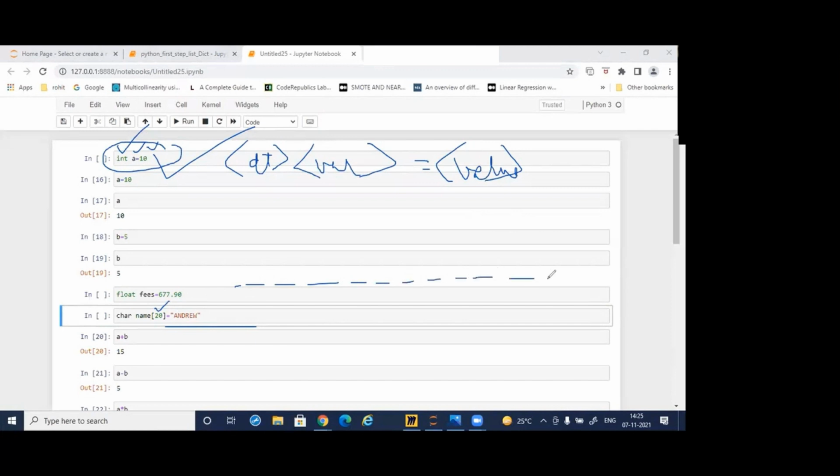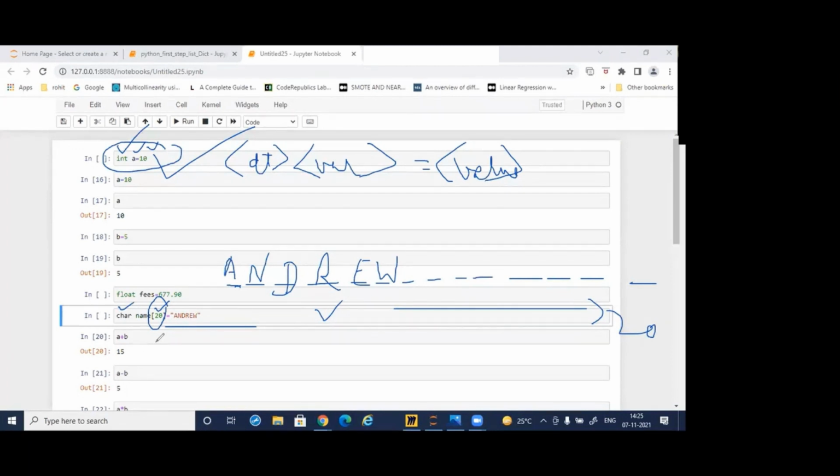7, 8, 9, 10, 11, 12, up to 20. 20 characters. 20 characters means bytes in memory. So A, N, D, R, E, W. And this name should not be more than 20 characters. This is the limit I'm providing. Okay. So this we had to do earlier when we were working in the days of C, C++, Java.